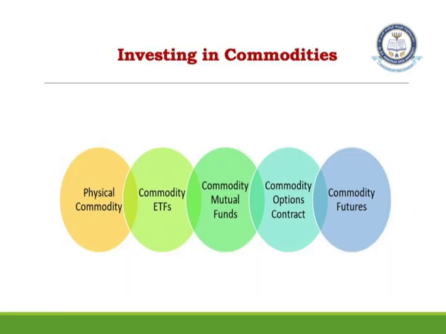All these are avenues whereby you can make investment. Five avenues: physical commodity, ETFs, commodity mutual fund, commodity options, and commodity futures. These are five options through which you can make investment in the commodities.